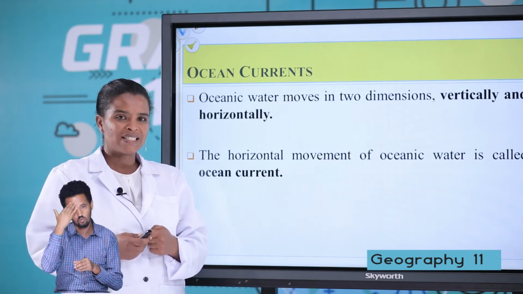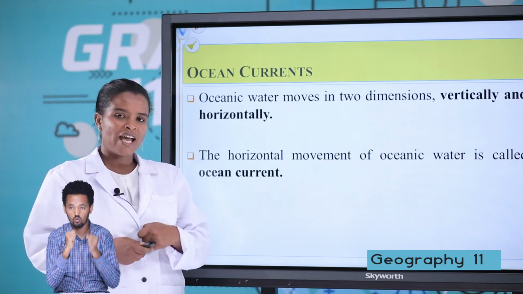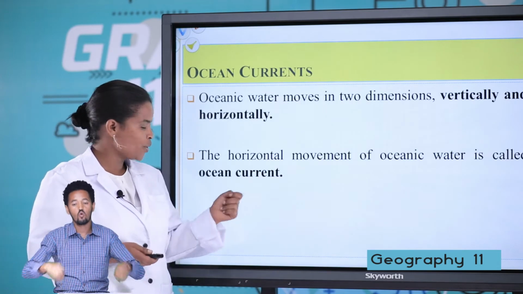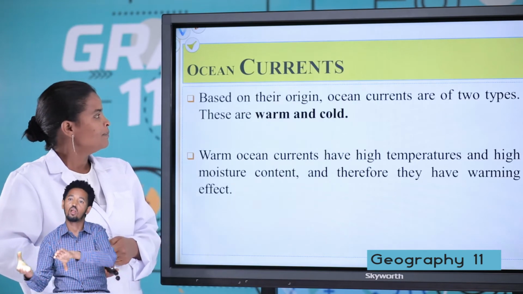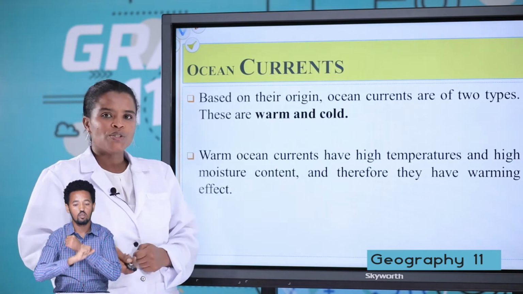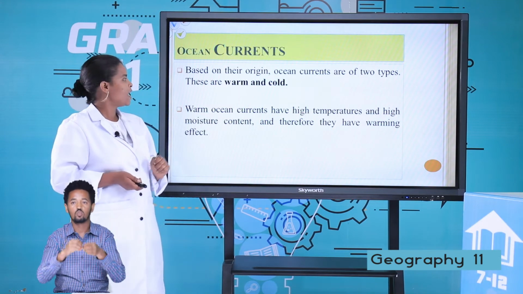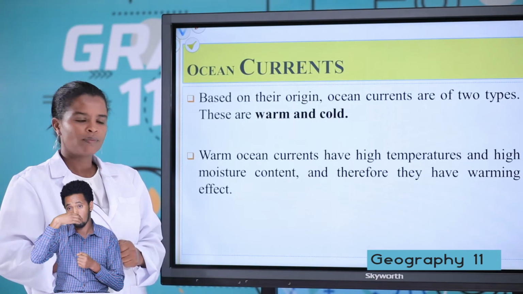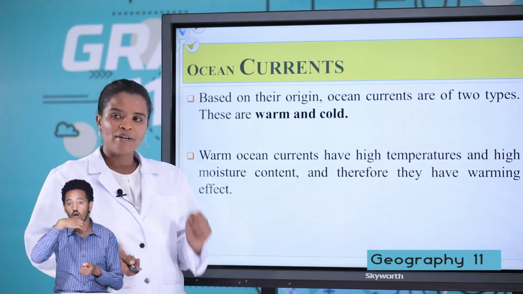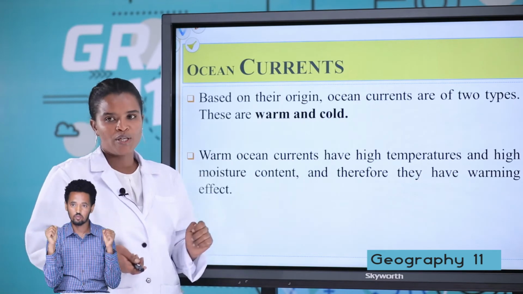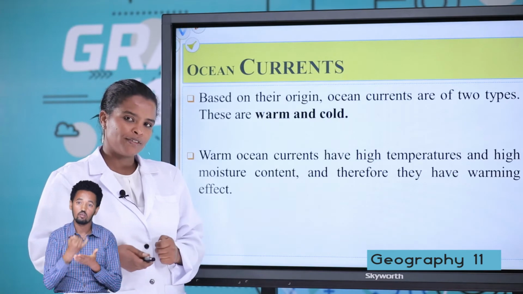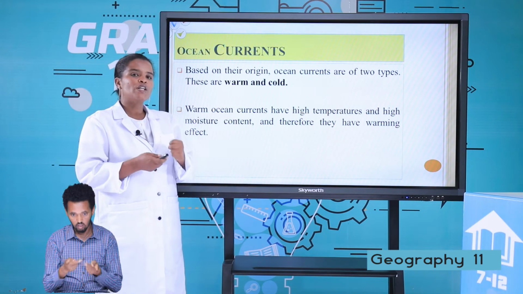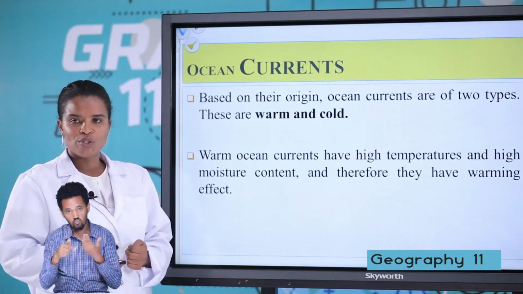Because of different forces, that is the Coriolis force, winds, and other forces. The horizontal movement of ocean water is called ocean current. Based on origin, ocean currents are of two types. These are the warm ocean current and the cold ocean current. The warm ocean current has high temperature and high moisture. Because of this, it has a warming effect. For example, most of the African areas receive rainfall because of this warm ocean current.